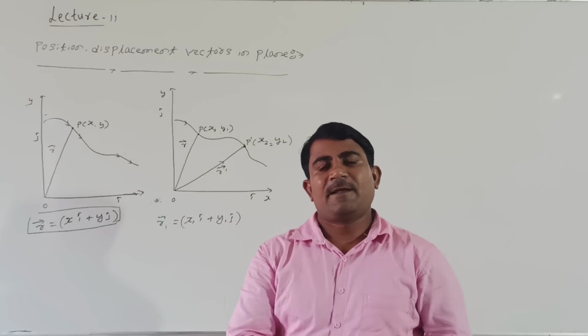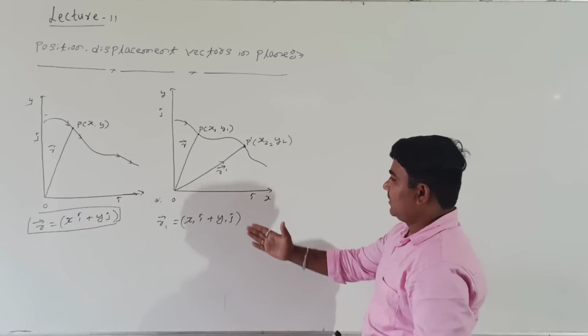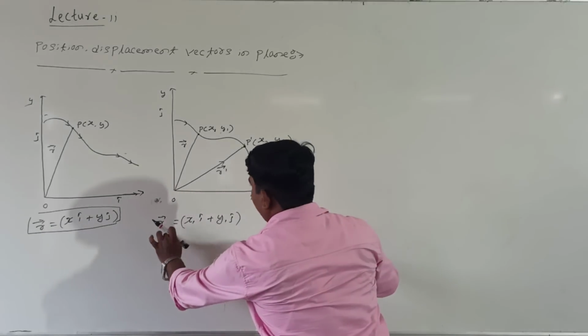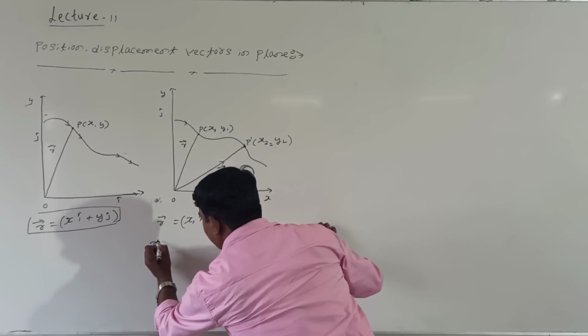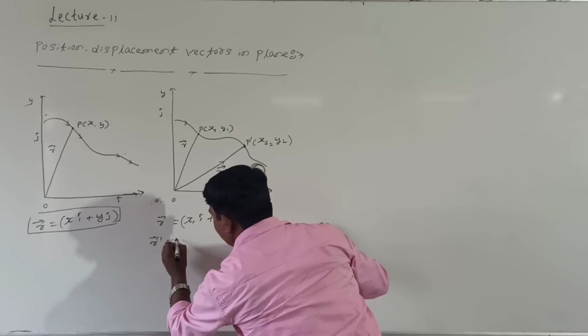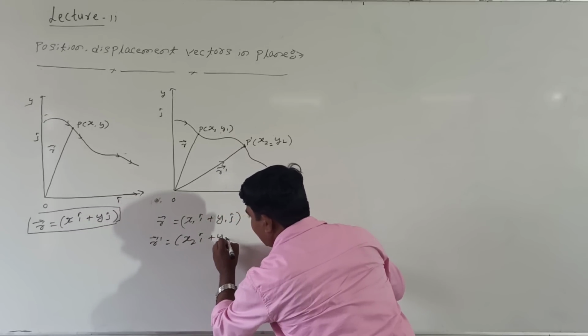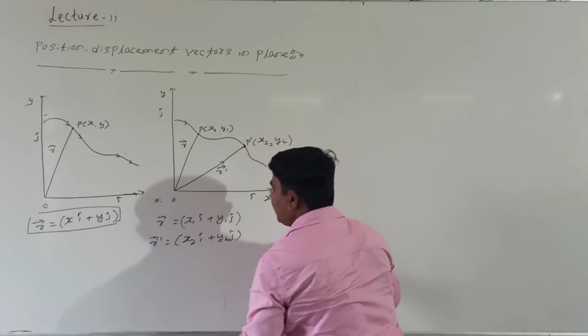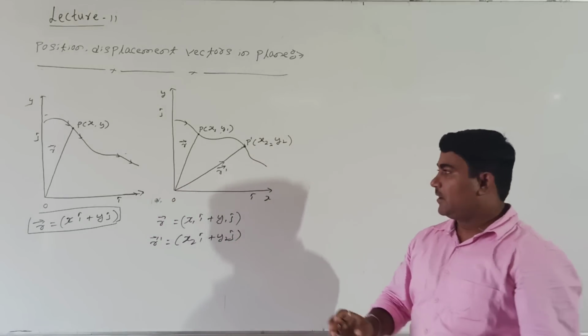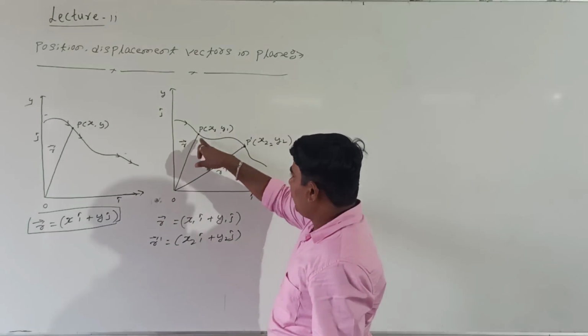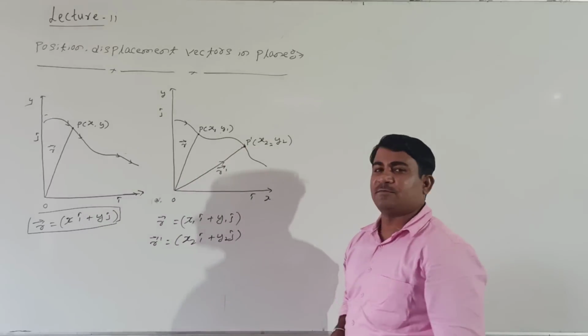Right, students? Then how to represent again? See here, R is there. Then how to represent R dash? Vector R dash is equal to X2 i cap plus Y2 j cap. Right? This is the initial position, and this is the final position.